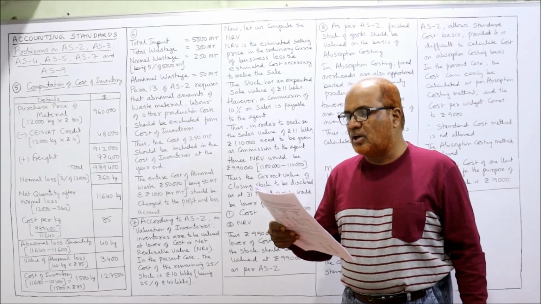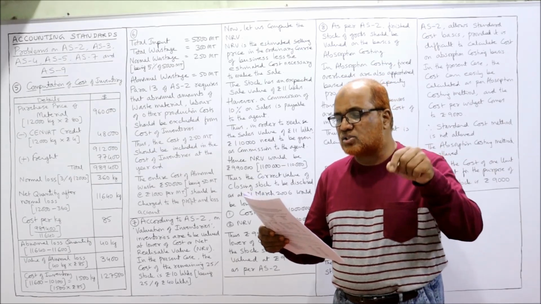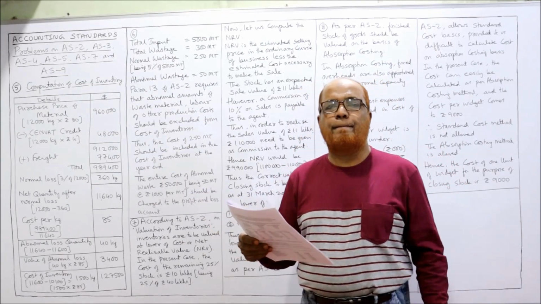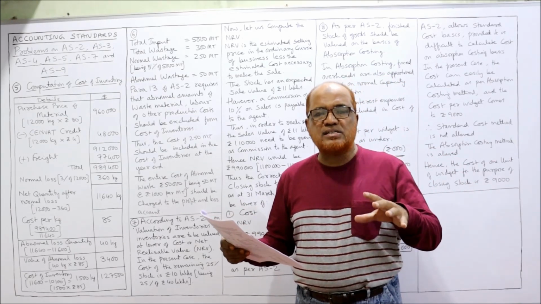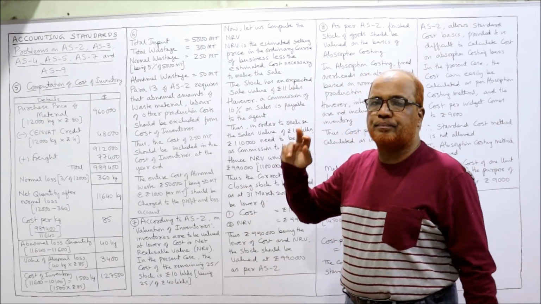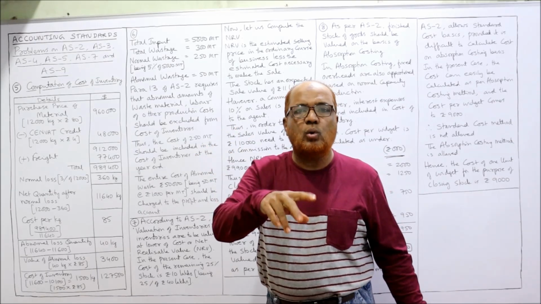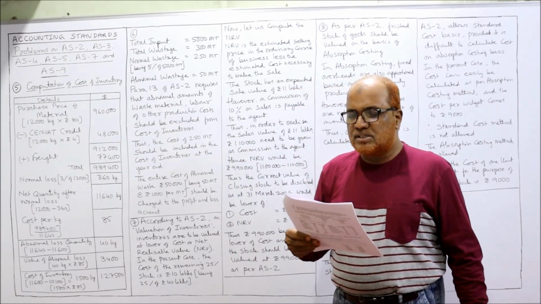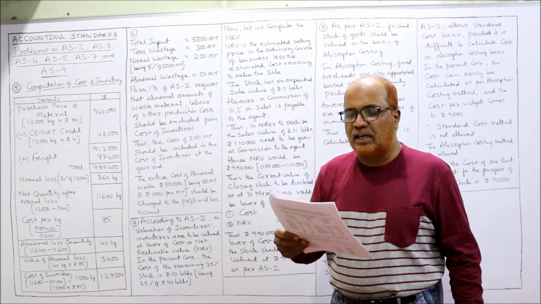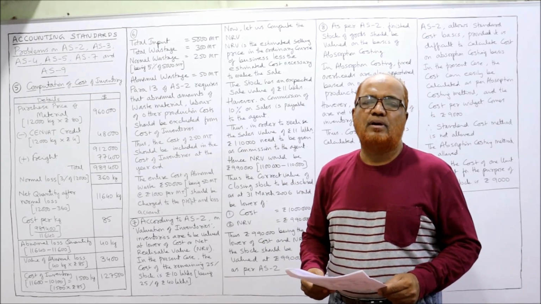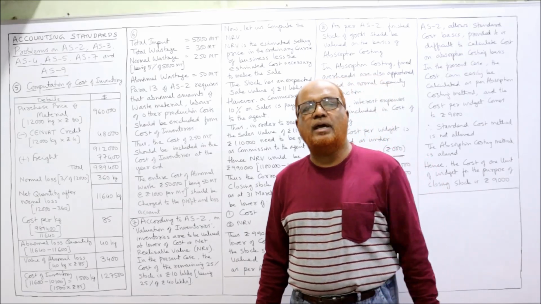Now cost per MT of input is rupees 1,000. The entire quantity of waste is on stock at the year end. So total wastage is 300 MT, and the entire wastage was included in the closing inventory. State with reference to accounting standard how much will you value the inventory in this case. How much you will include in the closing inventory according to AS2.